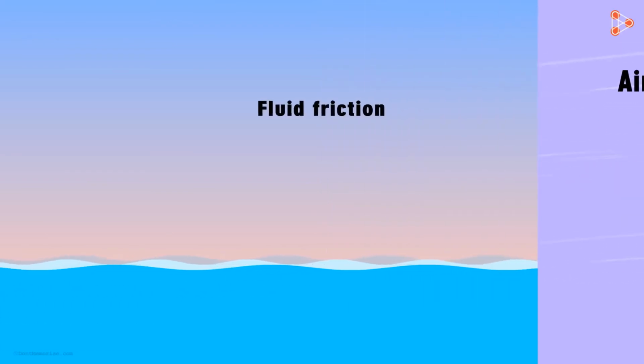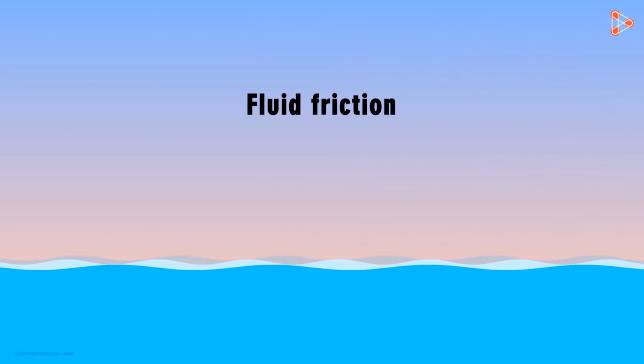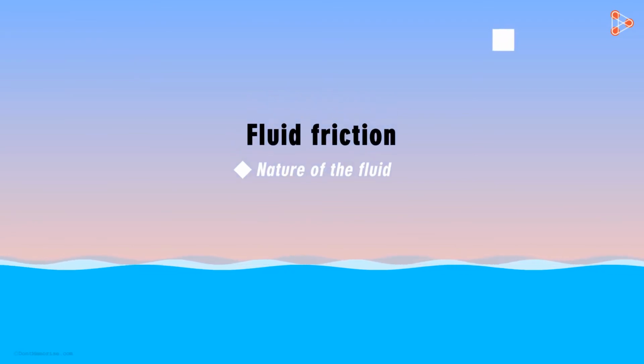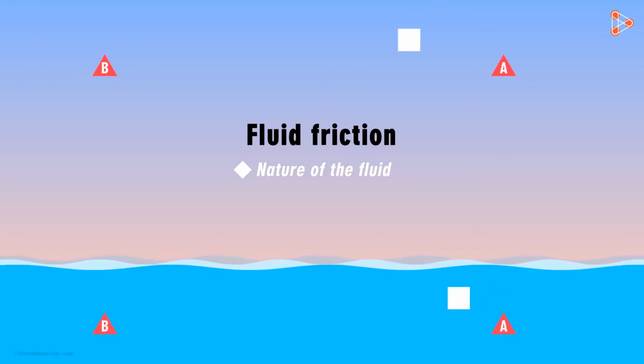What does fluid friction depend on? Let's talk about the first obvious factor. It's the nature of the fluid. To understand this point, you just need to answer a simple question. An object moves from point A to B through air, and in the second case, a similar object travels from A to B through water. Which object do you think encounters more resistance? Clearly, it will be the water, right?